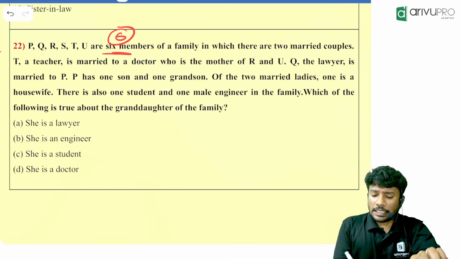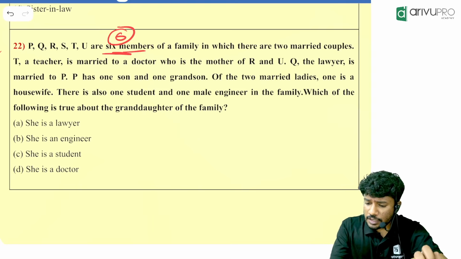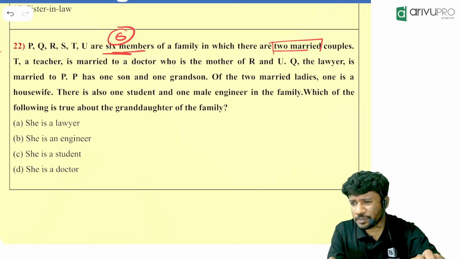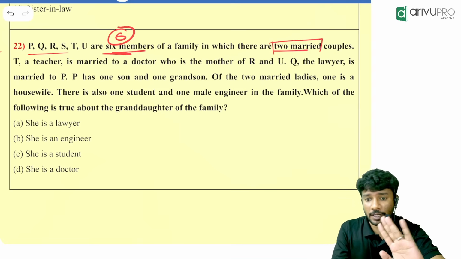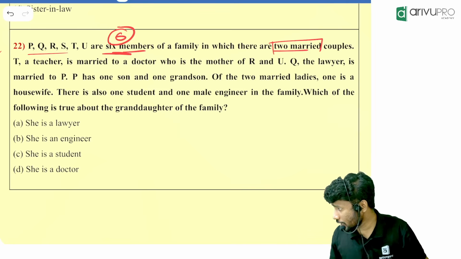Now, there are 6 members PQRSTU, in which there are how many married couples? 2 married couples are there. 2 married couples means 4 people are married. Likewise, 2 are married to each other.